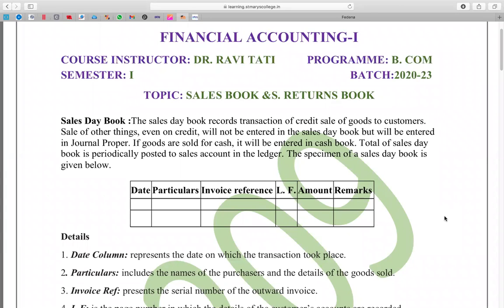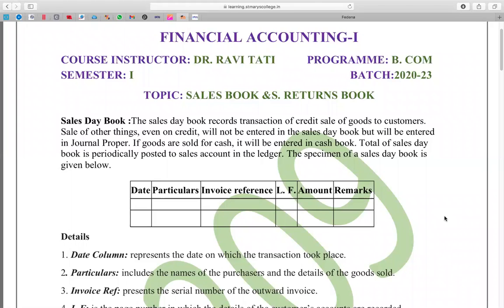But whereas assets, when we are procuring the assets, are there in the company for a long time, okay, for more than a year. It can be 20 years, 10 years, 5 years, whatever, right? So you must make distinction between the asset and the goods meant for sale. What is an asset for us may be goods for others. Let's say furniture. Furniture is asset for us. For the furniture shop, it is goods. Okay, if goods are sold for cash, it will be entered into the cash book. That's the next step. Let's say if there are goods, they are not assets, but they are for cash. Where do you record that? You record that in cash book.